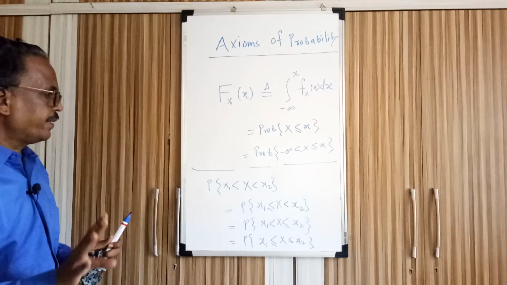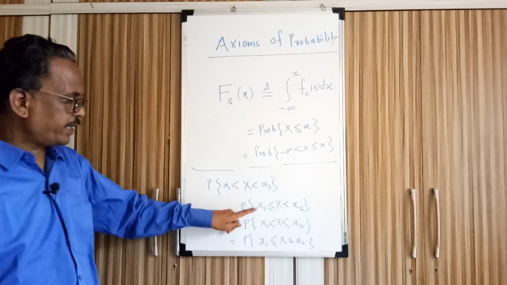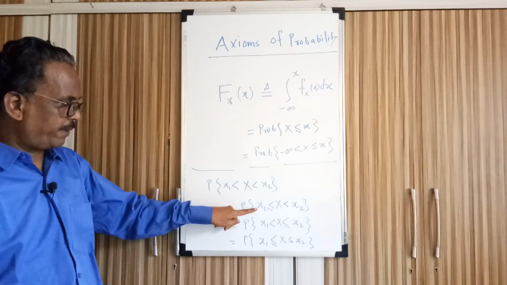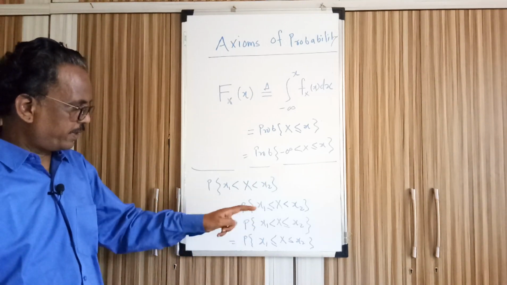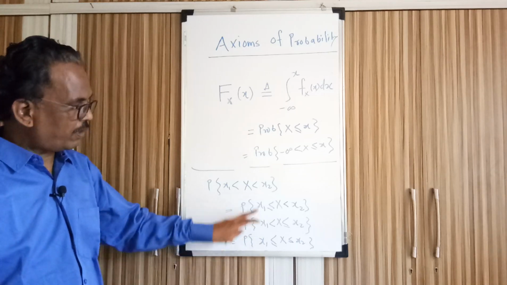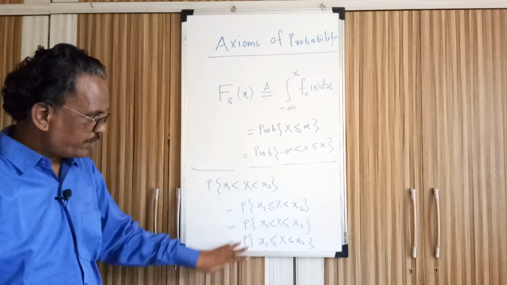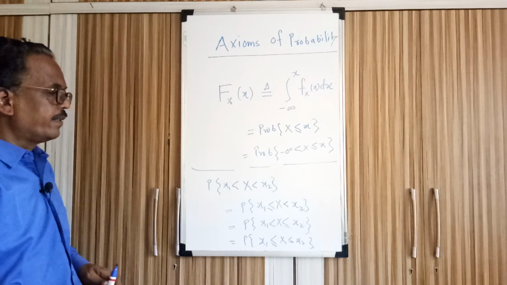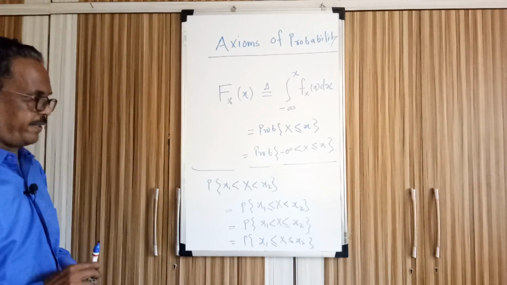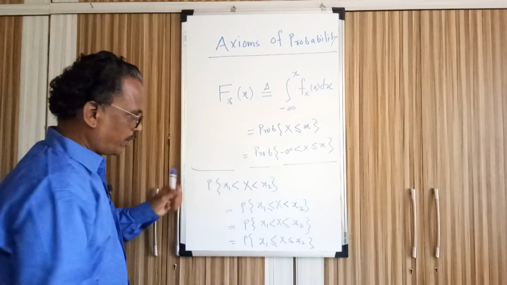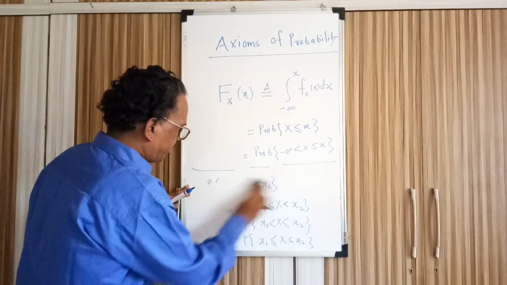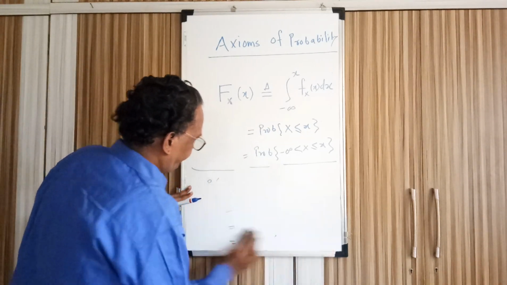If it is discrete, they have different meanings. This equation is not the same as this, or this equation is not the same as this. All these are different equations if I take the random variable to be discrete. This was the small final point which I wanted to share with you.